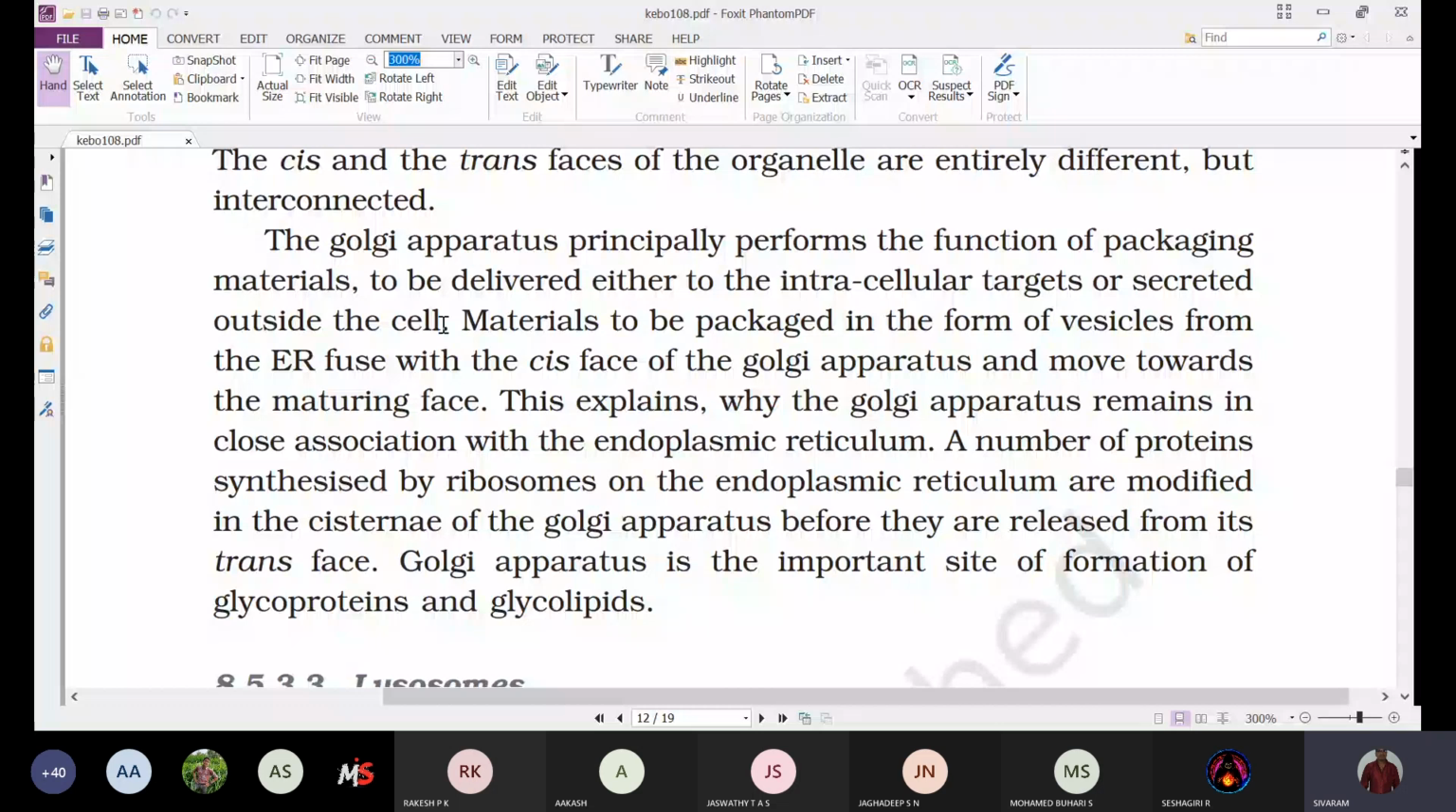So the Golgi apparatus principally performs the function of packaging materials to be delivered either to intracellular targets, that means whatever the requirements of the cell within the cell, or secreted outside the cell. If the cell requires any substances to be secreted outside, that also is released outside.